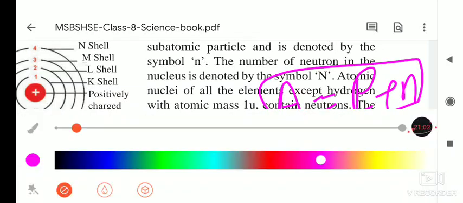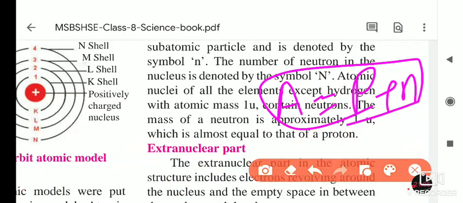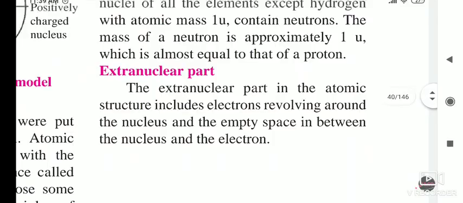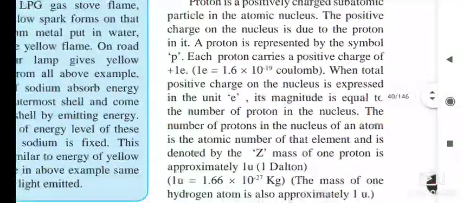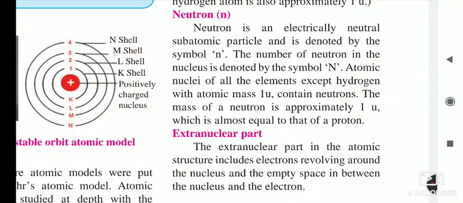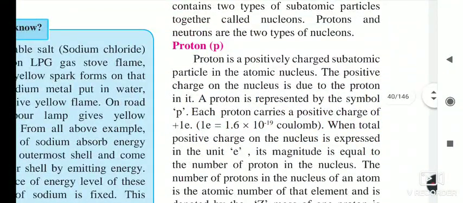So here the electron doesn't have any significant mass, but the protons and neutrons have the mass. Next, those which are present in the nucleus, that is protons and neutrons, are present inside the nucleus, and that's why they are called nucleons.